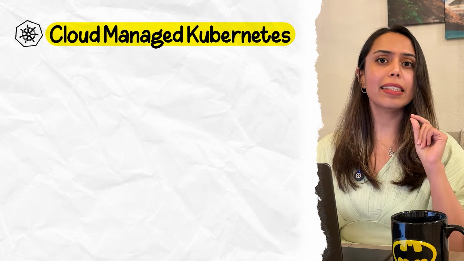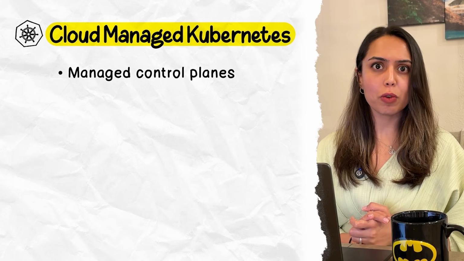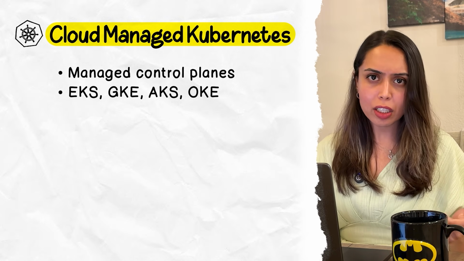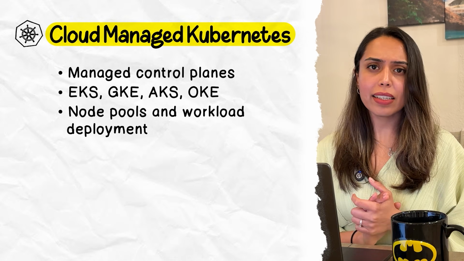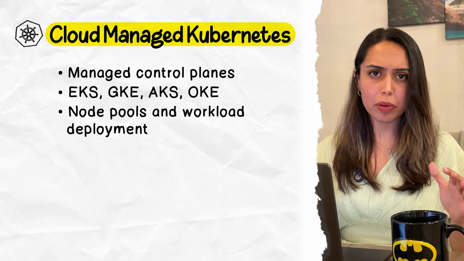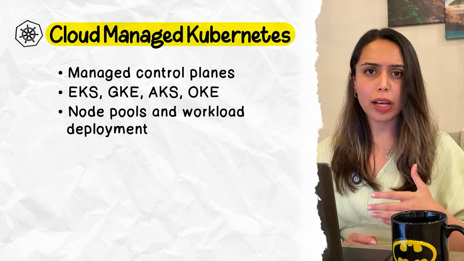Now the second category is cloud managed Kubernetes. This is where the cloud provider runs the control plane for you. EKS on AWS, GKE on GCP, AKS on Azure, OKE in OCI. So in this category, you don't have to manage the control plane components, which we'll dive deeper into in the next section. You just create a cluster, create a node pool and run your workloads.